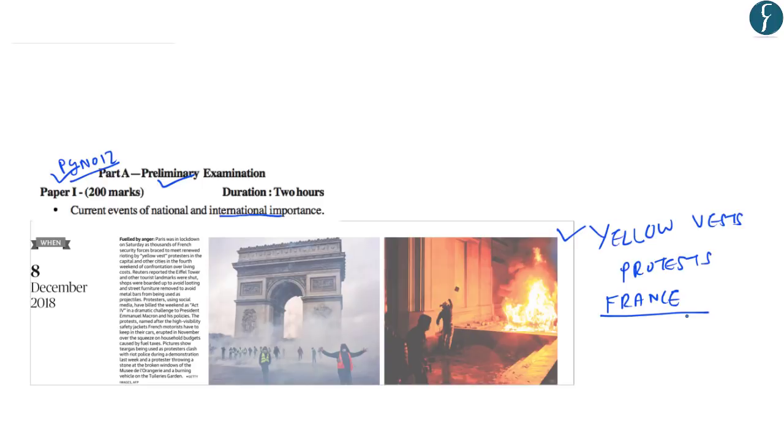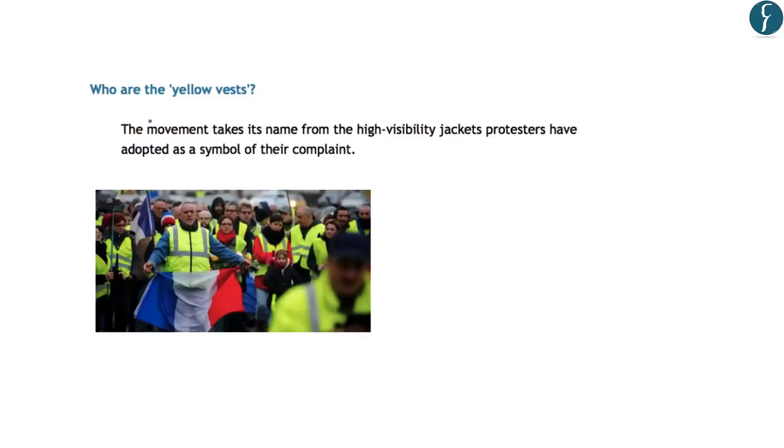Now, although the protests started against the new policy of fuel tax hike, people have now come out and are openly expressing their dissatisfaction with the economic policies of the current government in France. Now, let us understand what does the term Yellow Vest signify in these protests. This movement that is taking place in France is named as the Yellow Vest protests. And it takes its name from the high visibility jackets that the protesters have adopted as a symbol of their complaint. As you can see in this picture, the protesters are wearing yellow colored jackets. So that is why this movement has been named as the Yellow Vest movement.